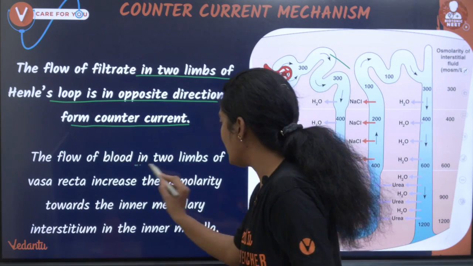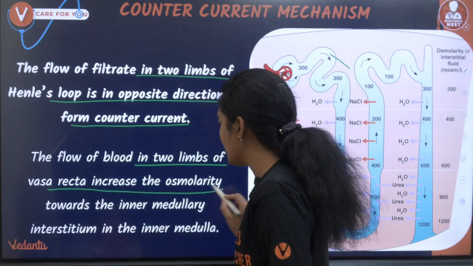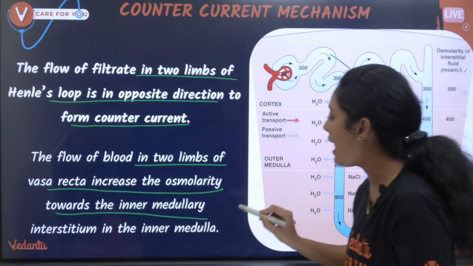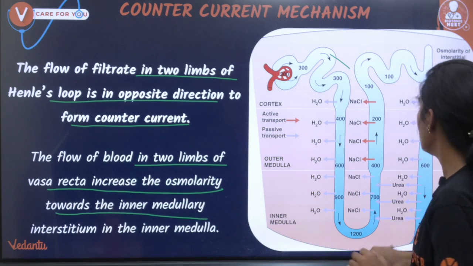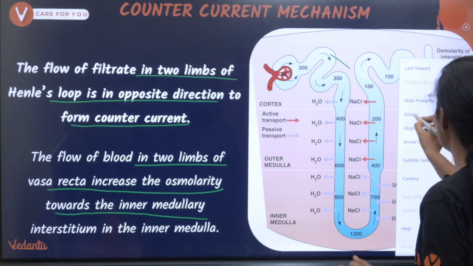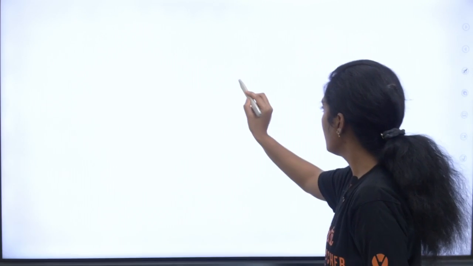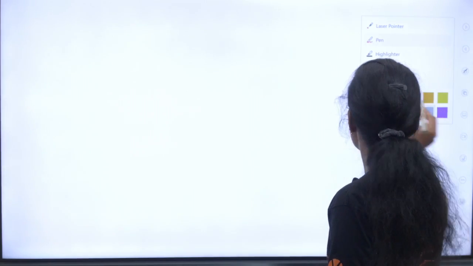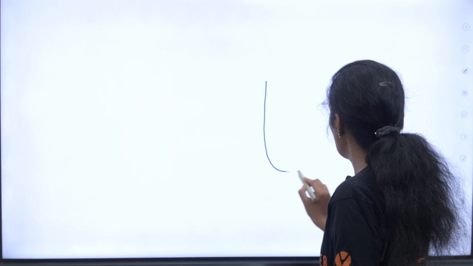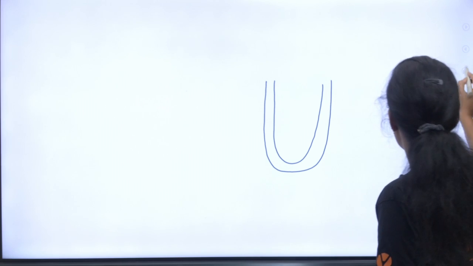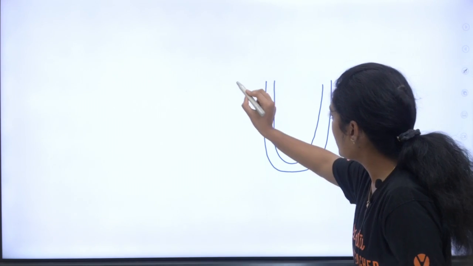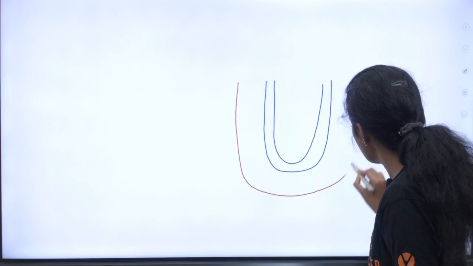The flow of blood in the two limbs of the vasa recta increases the osmolarity towards the medullary interstitium in the inner medulla. Okay, so how do I explain? Just give me a second. So imagine this is your loop of Henle. Okay, this is the loop of Henle. And this is your vasa recta. I will draw it in red color since it's a blood vessel.